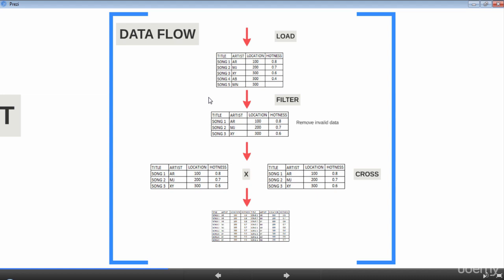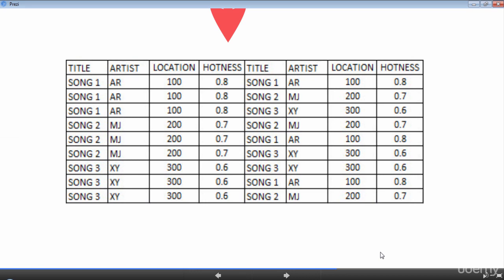So how do we project 2 artists in the same record? Very simple, we can cross the dataset with itself. This will take each record from the dataset and cross it with every other record in the same dataset, resulting in 9 records. Let's look at the resulting relation closely. The same artist is listed on both sides as a result of the cross. For example, artist AR is on both sides in the same record. Let's remove those records, because we don't want to calculate the distance between AR and AR, which is the same artist, right?